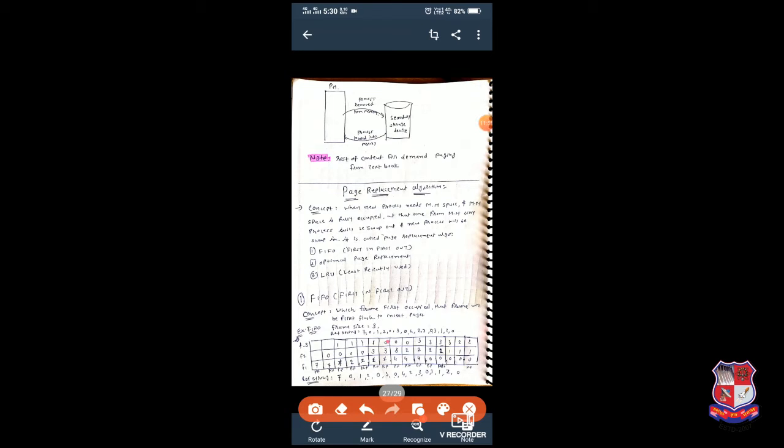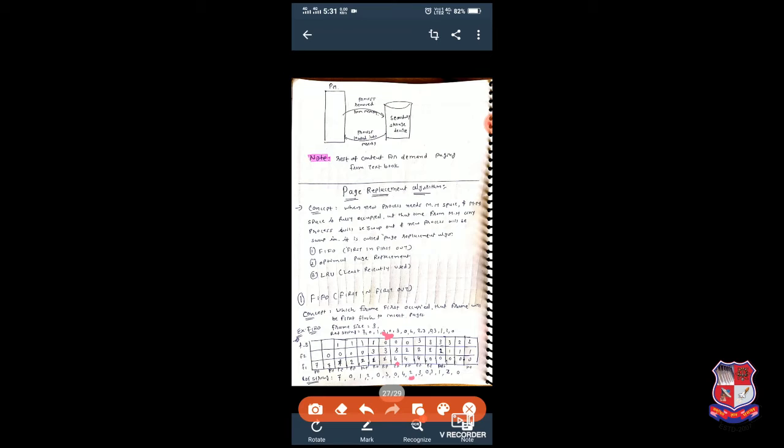We will put 0. Okay, now the next process is 4. The next page is 4, so we will check whether 4 is available or not. Here 4 is not available in this line, so what we will do? Now 2 is firstly occupied in this section, so we will remove 2 and put 4 instead of 2.